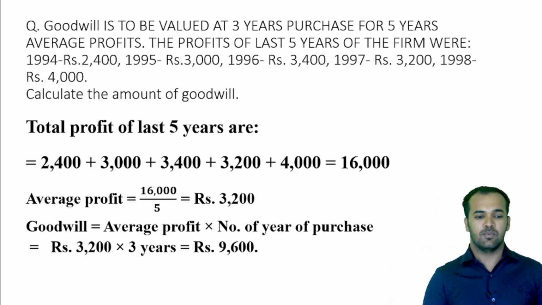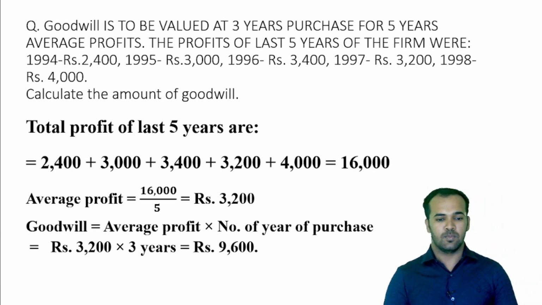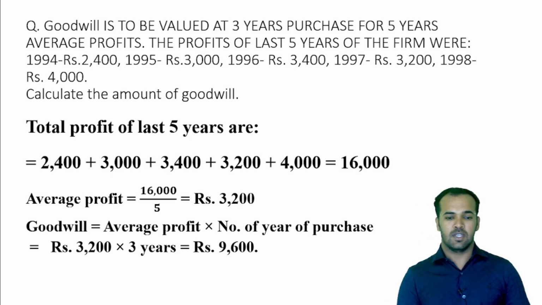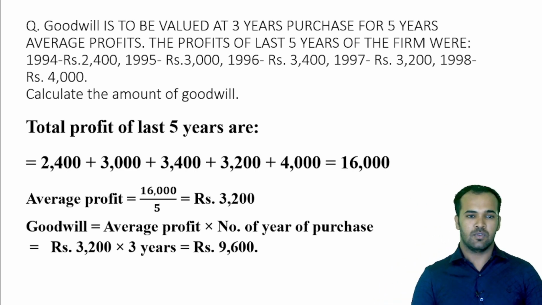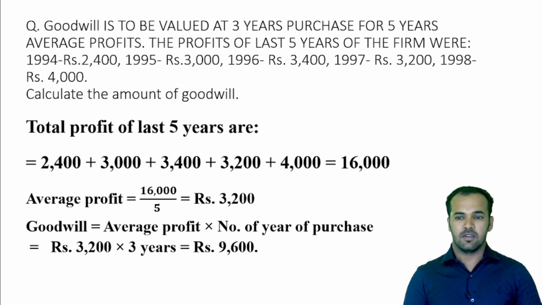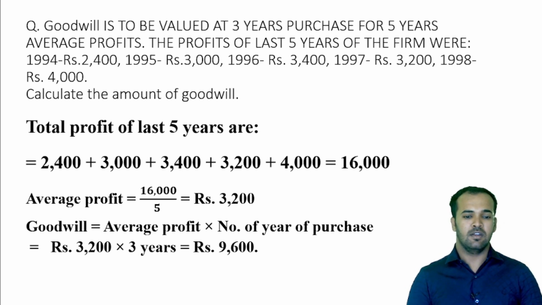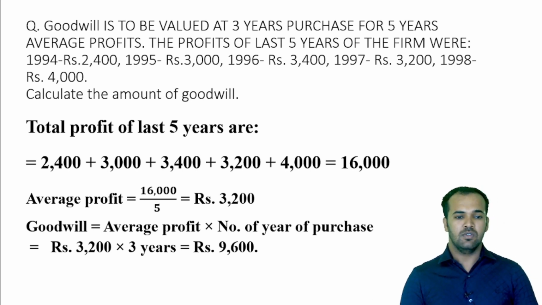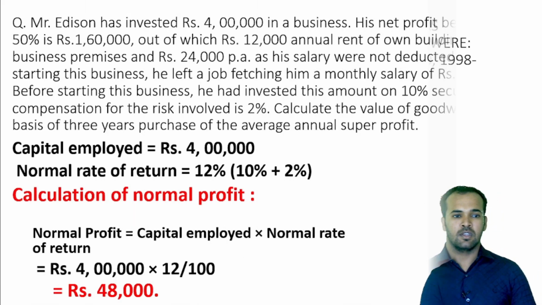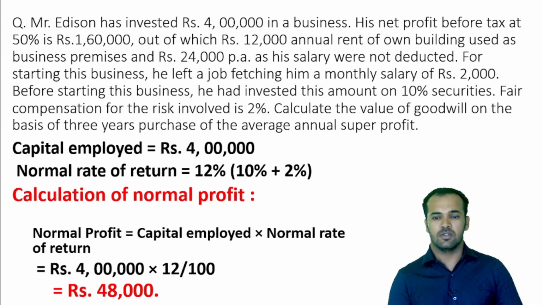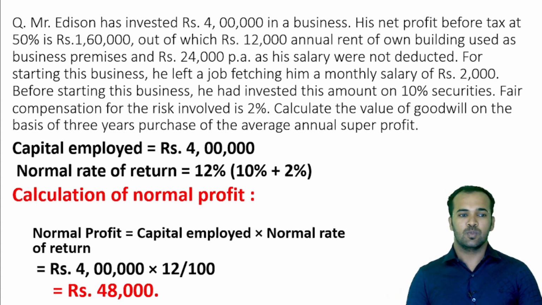So when you multiply with that value, you will get rupees 9,600. So that is the value of goodwill for the last 5 years profit under average profit method. So this is how you have to calculate the value of goodwill under average profit method. So this is the calculation of goodwill under super profit method.